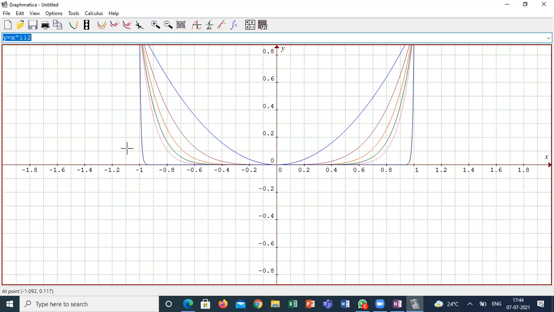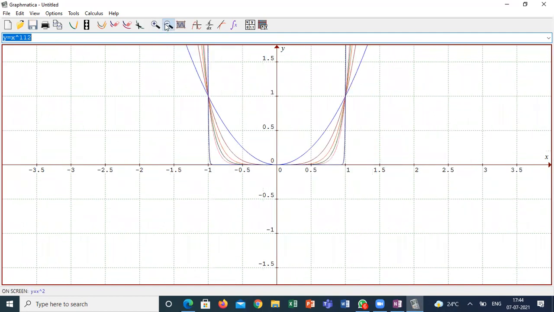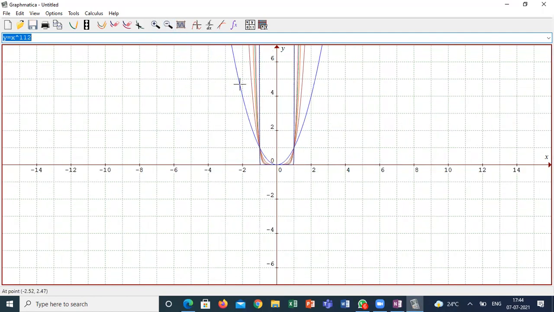This kind of analysis is required in situations where we need to know how the function behaves at different values. A few functions approach infinity very early, a few do not. If you look into the graph, as the power increases, the graph moves towards the positive y-axis.